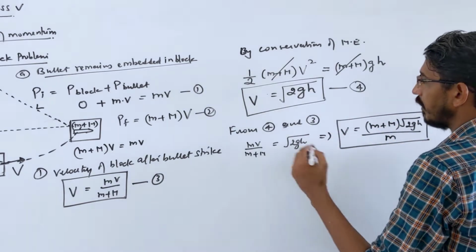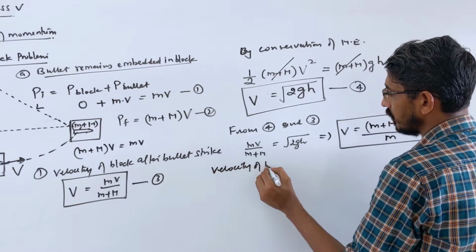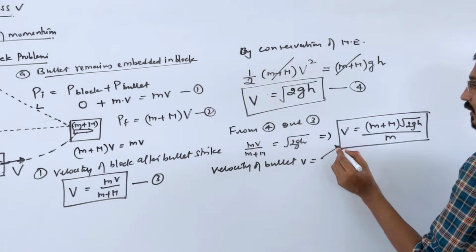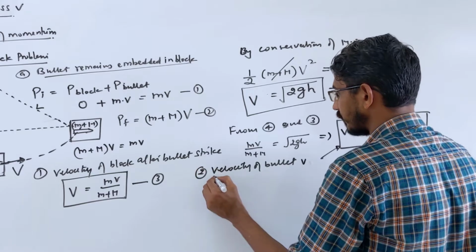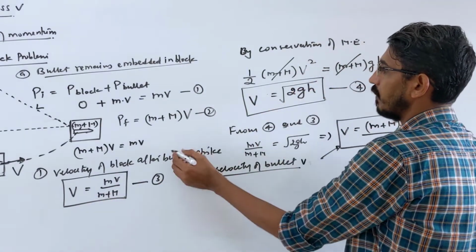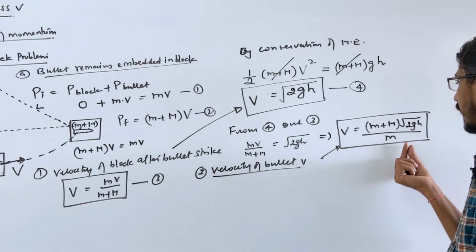So let me write once more. Velocity of bullet in terms of height they are asking. Velocity of the bullet before it strikes, v. So that's the answer here. That's the second question: velocity of the block in this format or that format. Both are giving the velocity of the block. And velocity of the bullet in terms of height is what we found here.